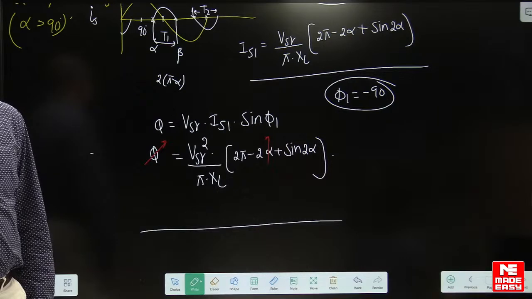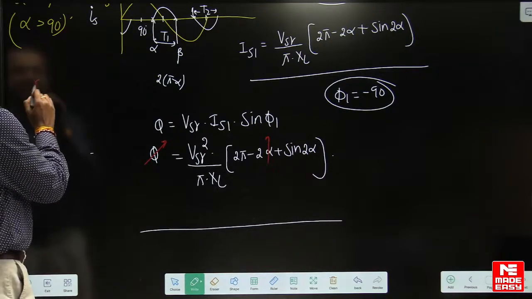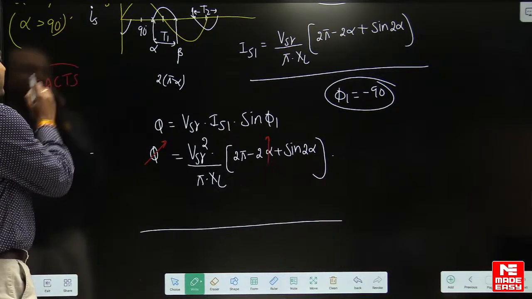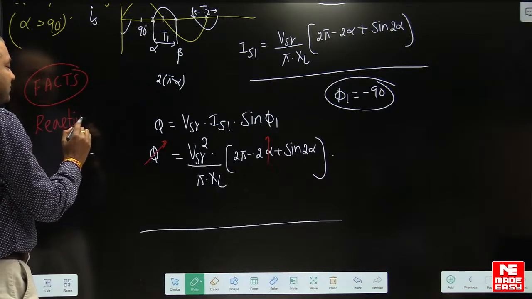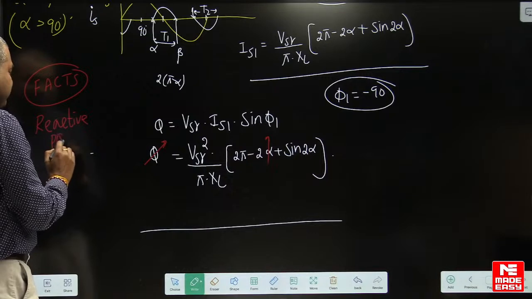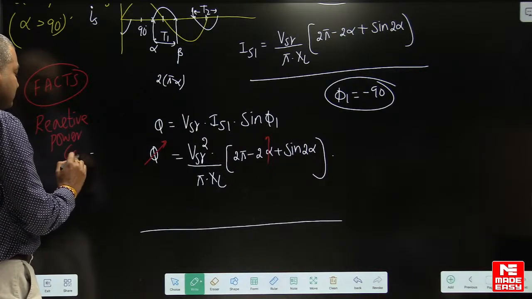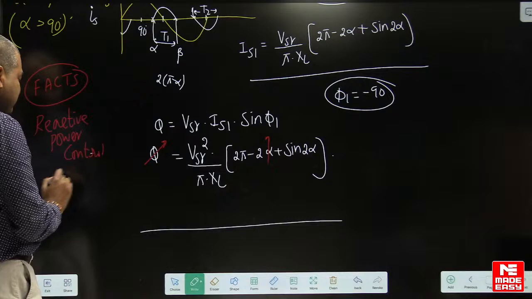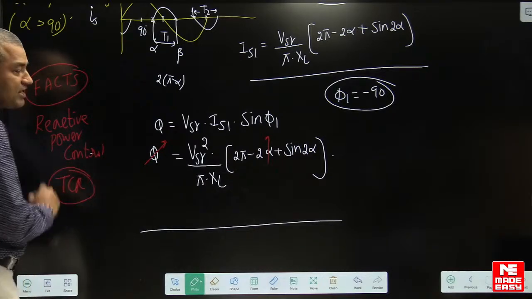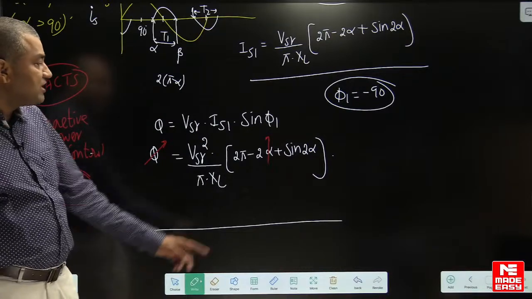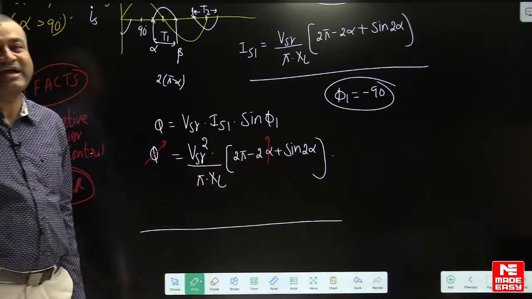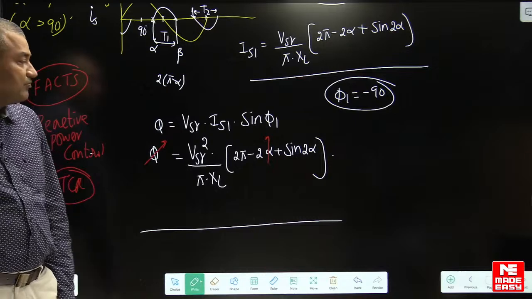Now, do you remember in power systems, you might have studied FACTS, okay? Reactive power control, there it is used. This is nothing but TCR, thyristor controlled reactor. In power systems we use FACTS. So by controlling the firing angle, you can control the reactive power, okay?